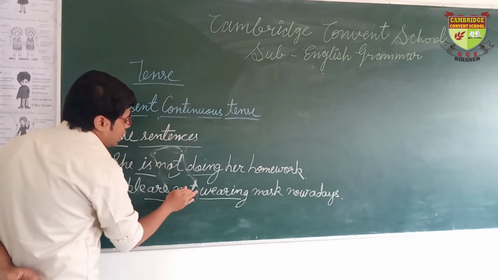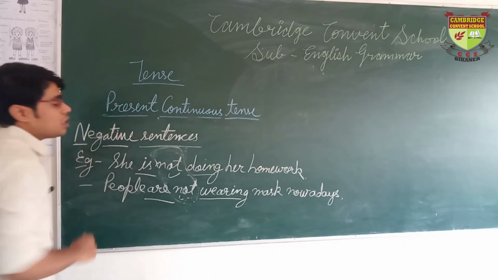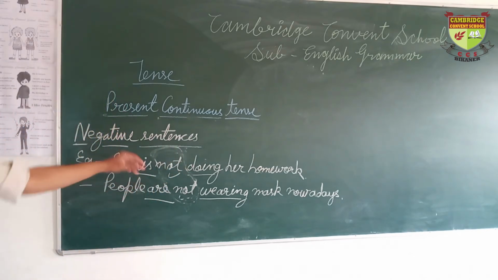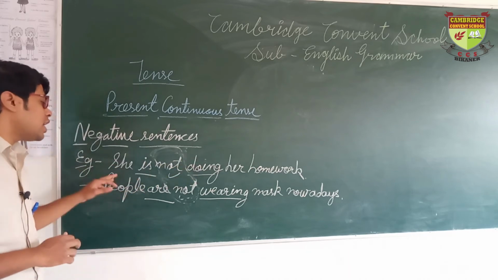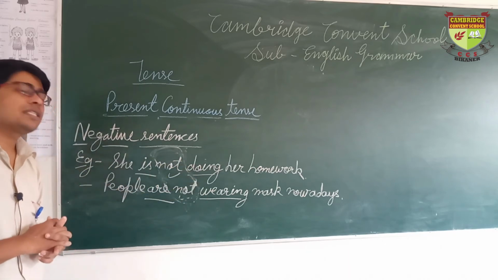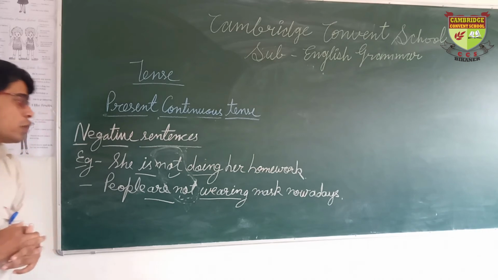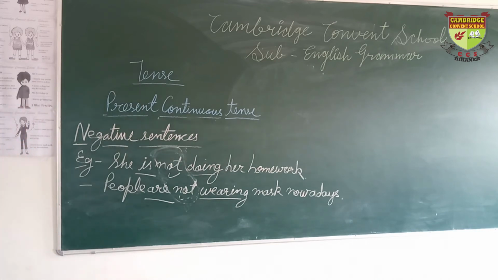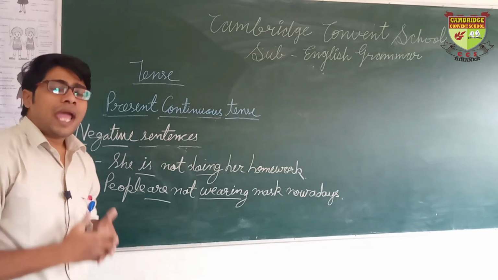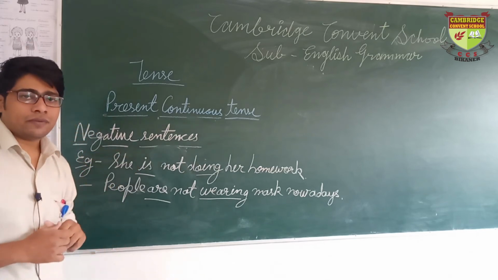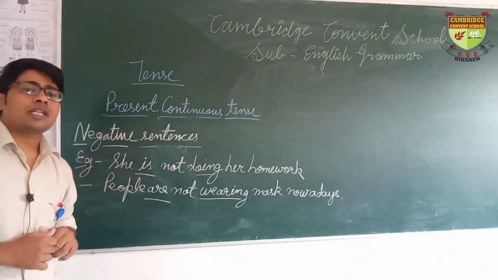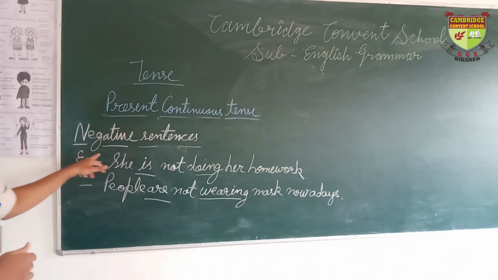So we are using the word not here. So this is the negative sentence. She is not doing her homework and people are not wearing masks nowadays. I hope you understand it very well. So not, no and never kind of words make the sentence negative.